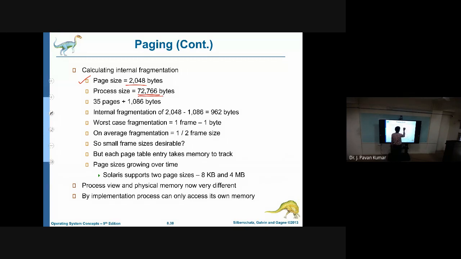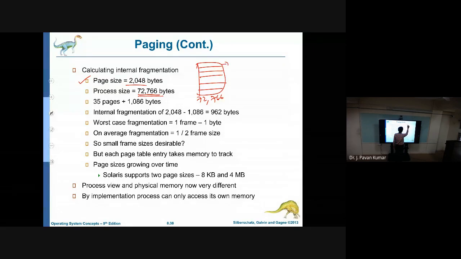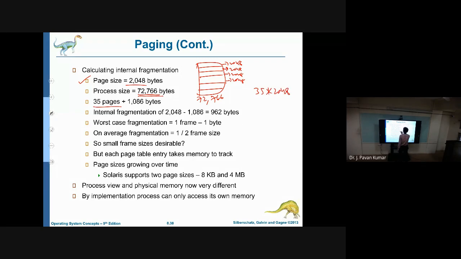So entire process size is 72766 bytes, and this will be divided into pages, right? So each page should contain 2048. The first page will contain 2048, the second page will contain 2048, like this every page will be having 2048, same size, okay? But after completing 35 pages of 2048 size, we will be remaining with 1086 bytes. So that will be part of another page, isn't it?